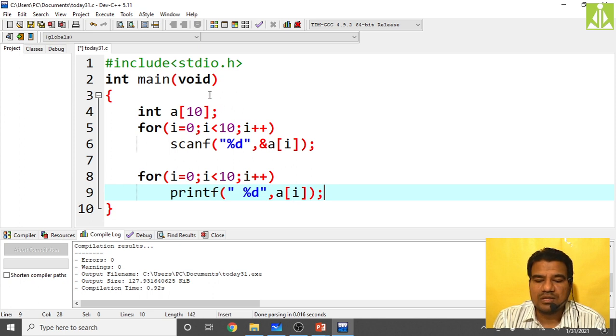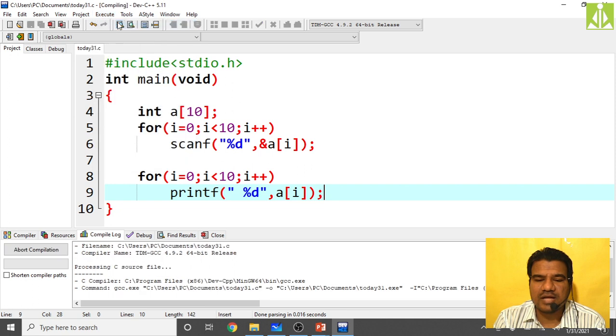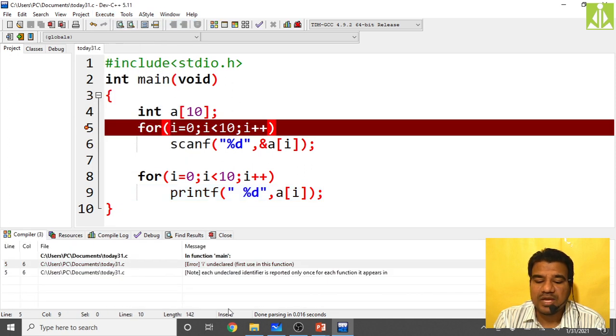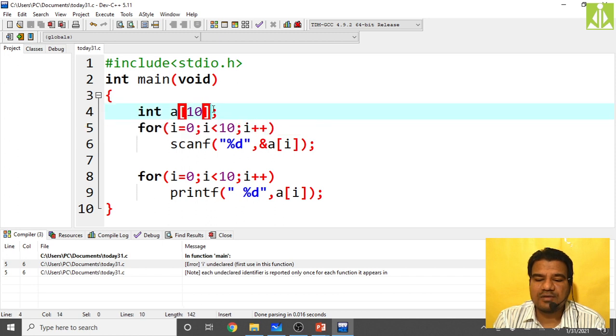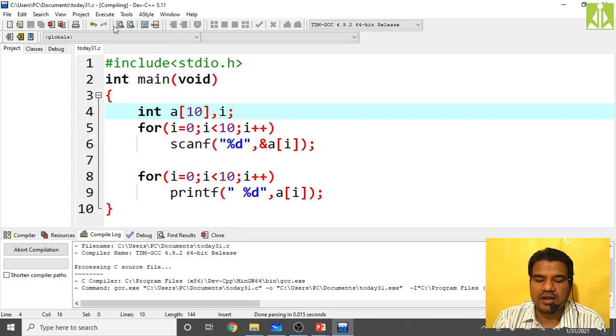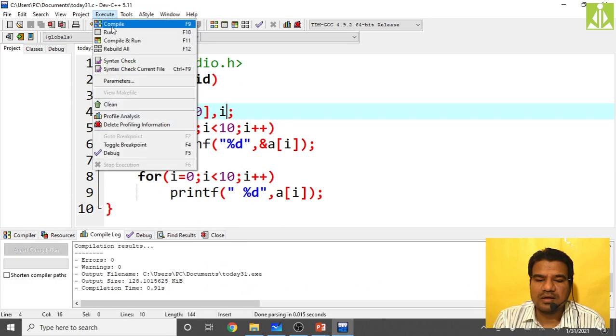Now execute the program and see, you will get one issue, only one error: I is undeclared. See here, I is undeclared. So how can we fix that? Simply put over here, declare that I. That's it. Now I is declared and defined, so you won't get any error now. So now run it.